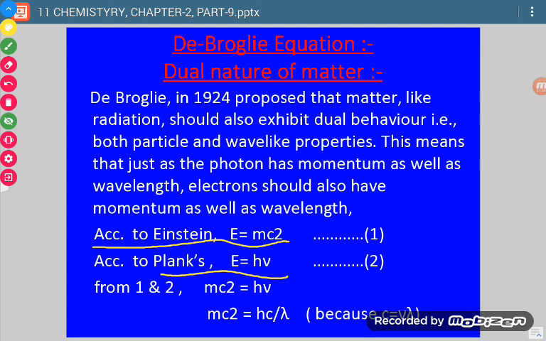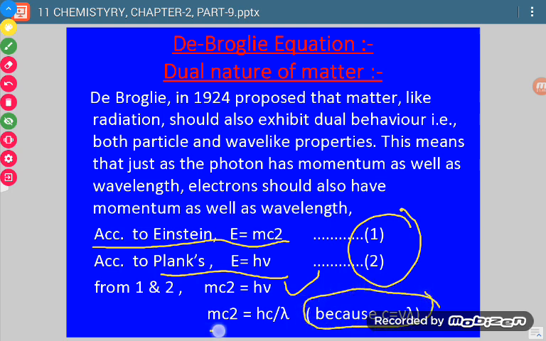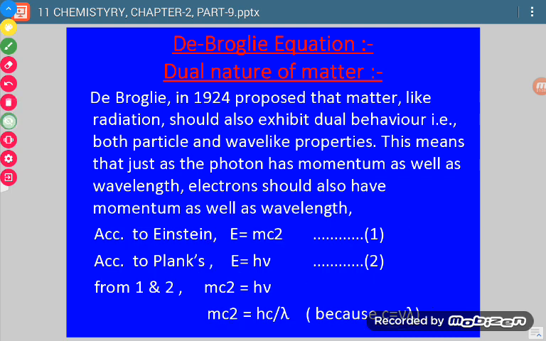Now when we compare these two relations, we get mc square is equal to h nu. And one more relation is there, c is equal to nu lambda.